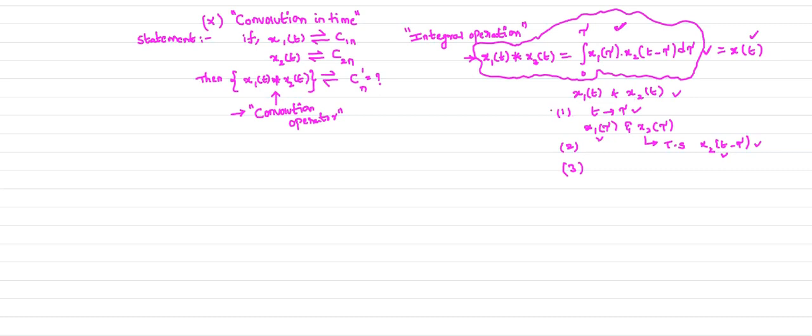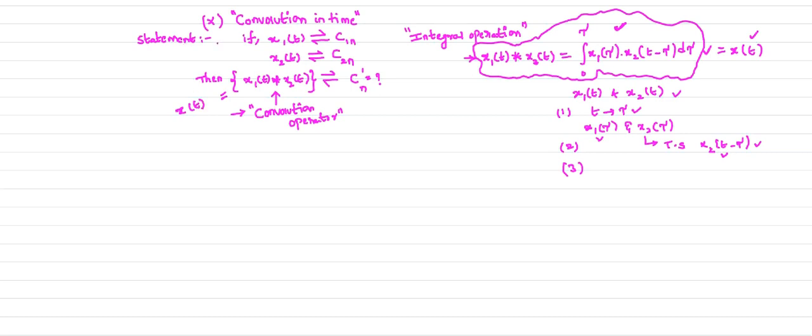I will explain this convolution in detail later in the course, but up to now you should remember this formula. This is a very important formula. That is the convolution operation. Convolution operation is nothing but an integral operation. When you convolute two signals, we will get a new signal. So x of t is your new signal.